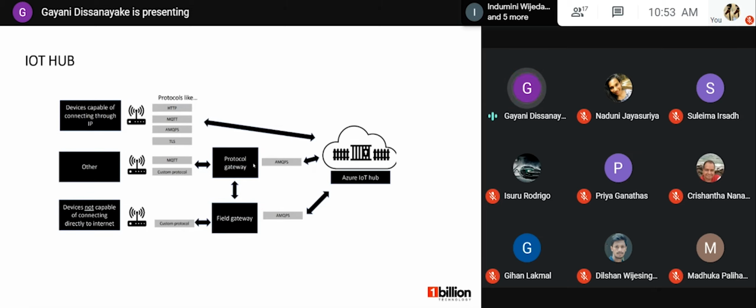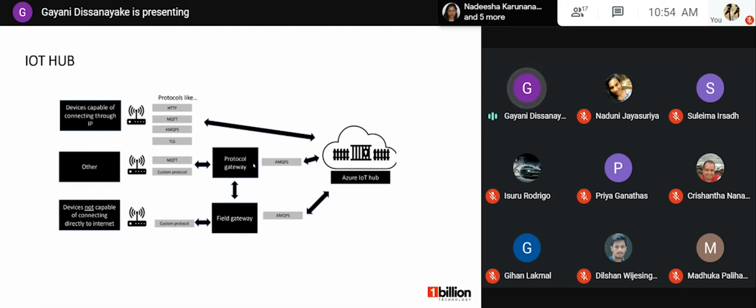So there are different types of devices. Some have the capability of connecting to the IoT Hub through IP, and some are not capable of connecting directly to the internet. So for the devices that are capable of connecting through IP, we can use protocols like HTTP, MQTT, TLS. Likewise, we can use these protocols to directly connect to the Azure IoT Hub. So the devices